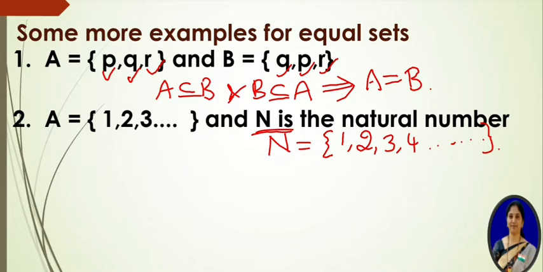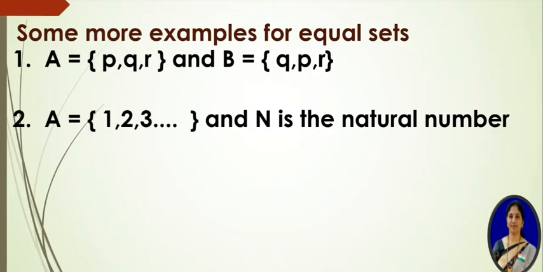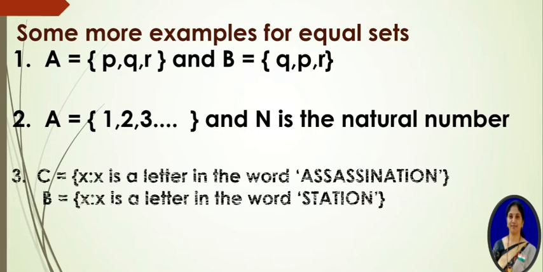So observe that A is equal to {1, 2, 3,...}, which means it also contains the counting numbers 1, 2, 3, 4 like that. So clearly, if you observe, the elements are also the same in A and N. So from this statement we can say that A is a subset of the natural numbers, and the natural number set is a subset of A. So clearly we can say that A is equal to N. That means here A and N are equal sets.